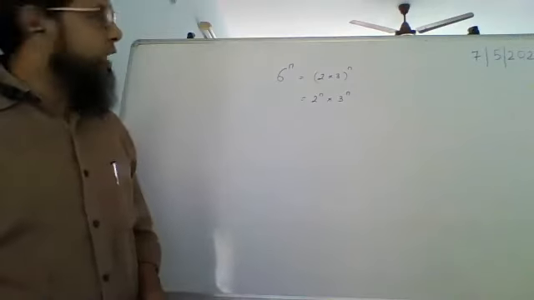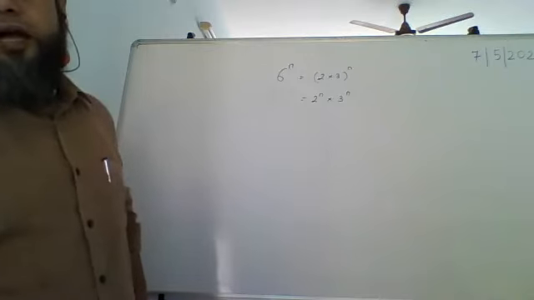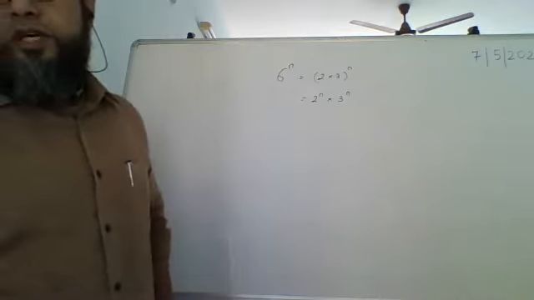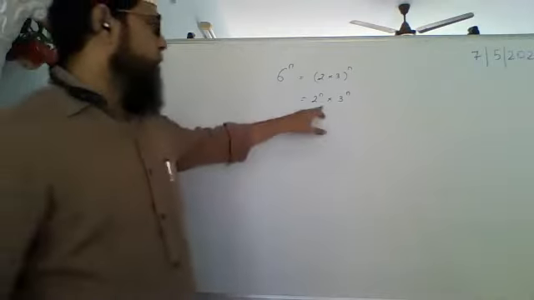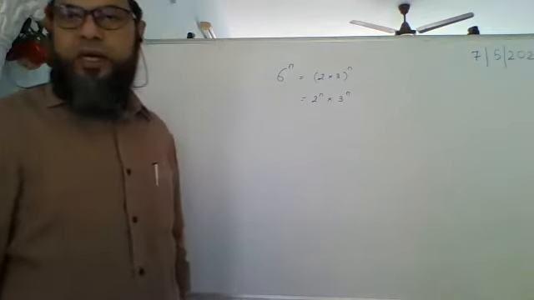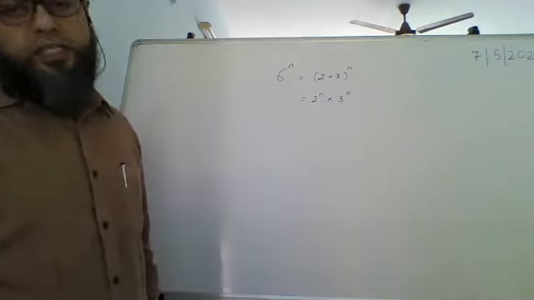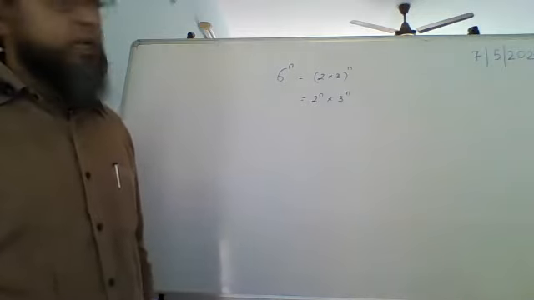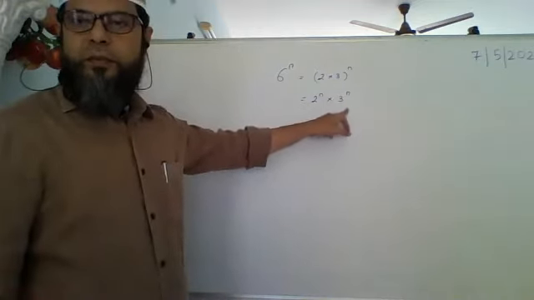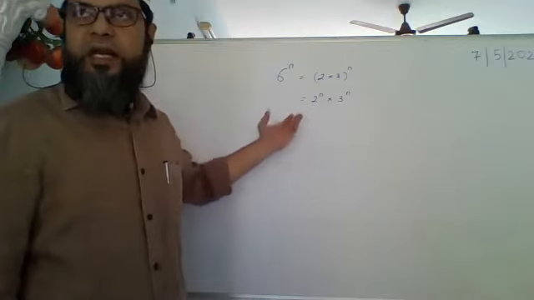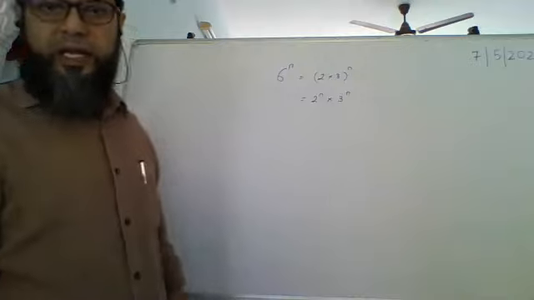As we had discussed the last time, for any number to have the digit 0, it has to have the prime number 5 as its factor. Only if it has 5 in its prime factors can that number end with the digit 0. In this case, there is no 5. Because there is no 5, it can never end with 0.